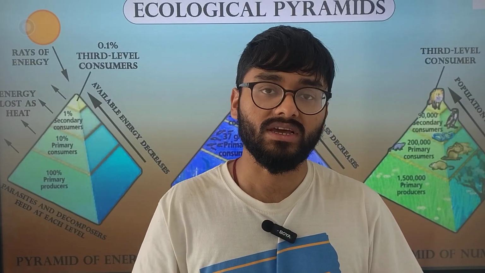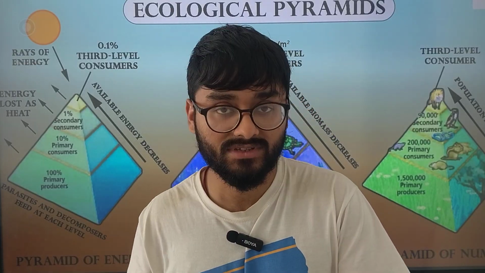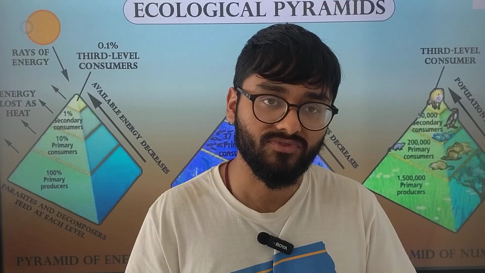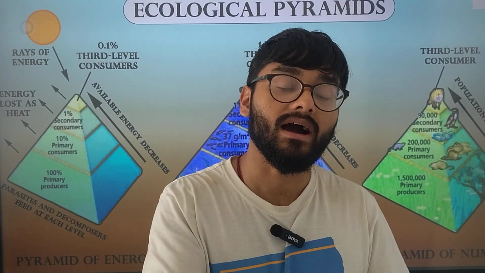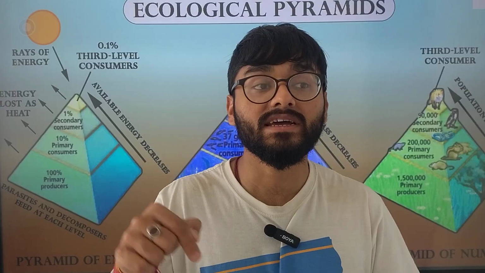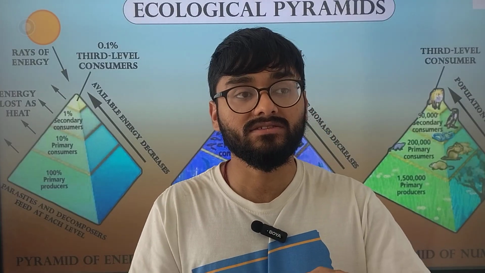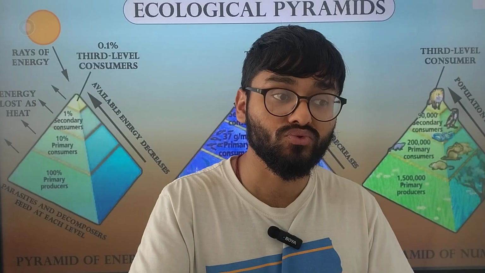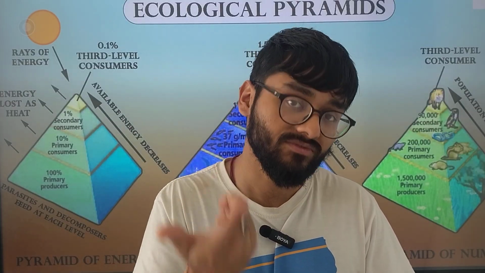Okay, what I mean to say is that if you have 100 rupees and someone takes 90 rupees from you, they cannot give you back 100 rupees if they only possess 90. Do you get the idea? Inverting simply means giving back to the lower trophic levels more than you received from them.